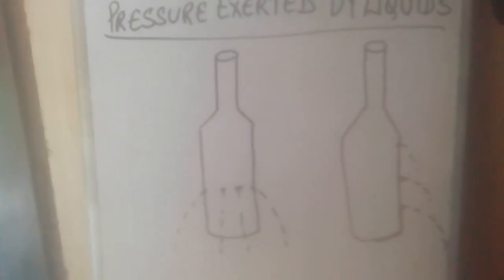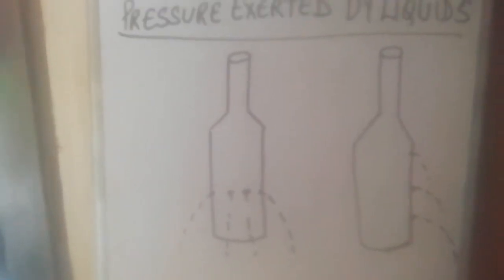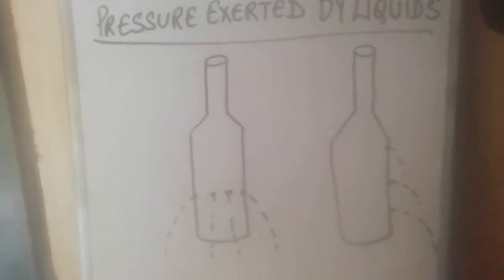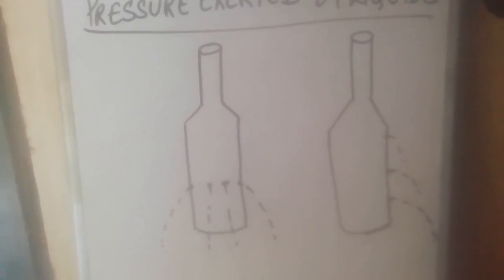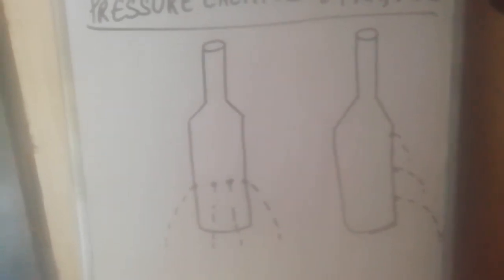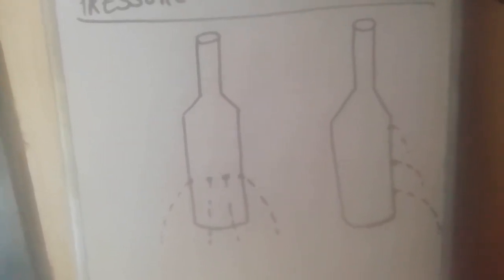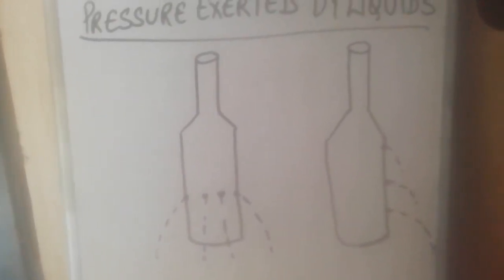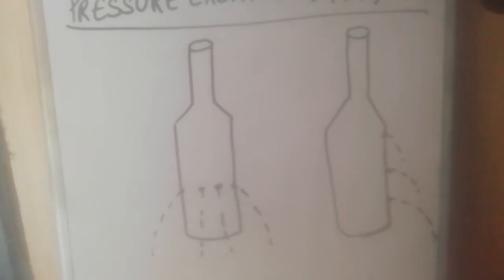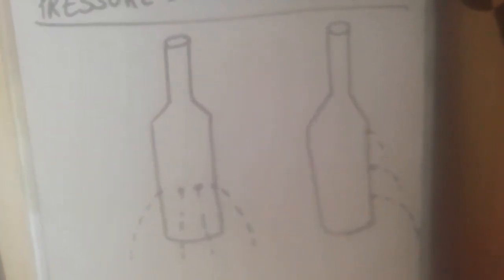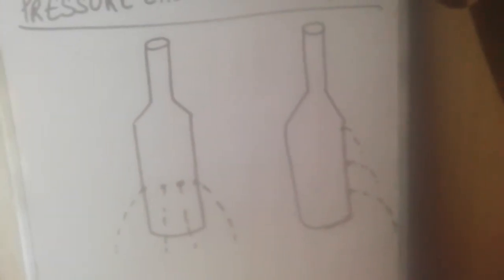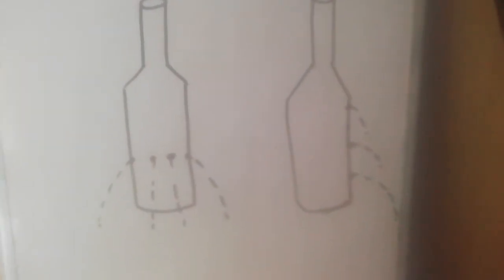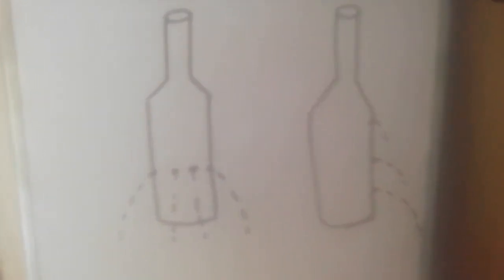This is also an application of atmospheric pressure. When drinking with a straw, one has to suck the liquid through the straw. This causes the pressure in the straw to decrease. The external atmospheric pressure, which is greater, then acts on the surface of the liquid in the glass, causing it to rise through the straw. This atmospheric pressure forces the liquid to go up in the straw and you are able to drink your juice or your cold drink.